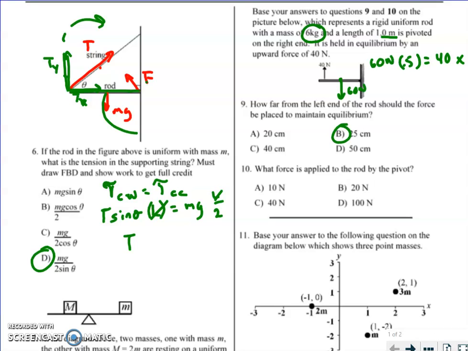What force is supplied to the rod by the pivot? In other words, what's this? Well, if this is 40 up and that's 60 down, then this has to be 20 up. There's no horizontal component because there are no horizontal components to these. So that's why it's this.